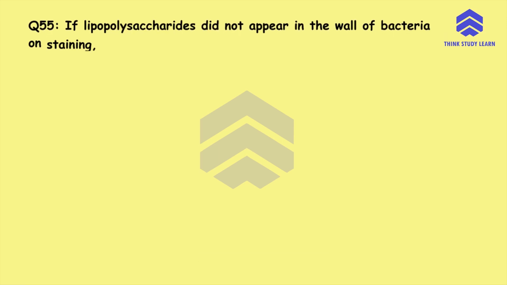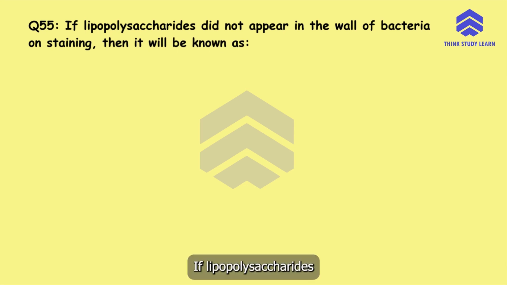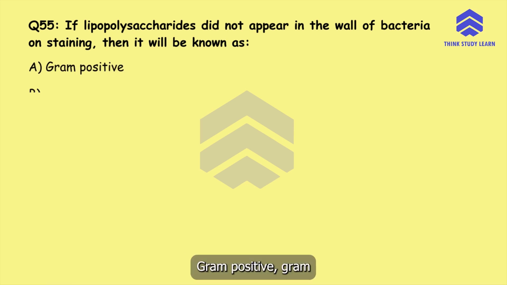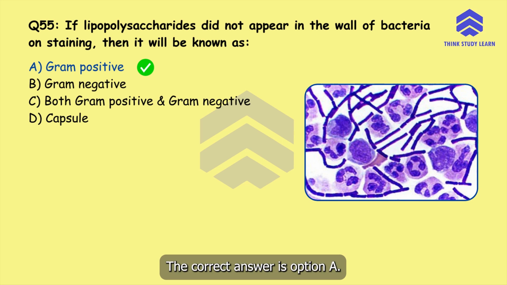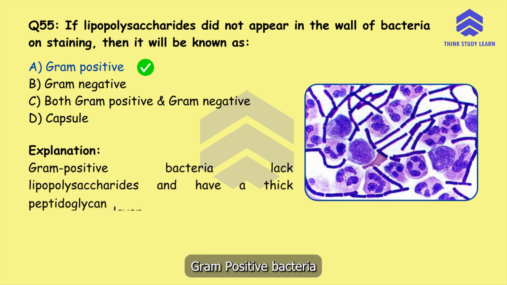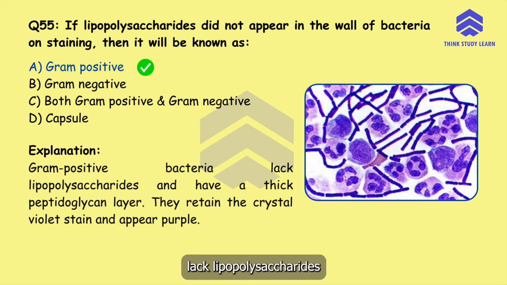Question number 55. If lipopolysaccharides did not appear in the wall of bacteria on staining, then it will be known as gram-positive, gram-negative, both gram-positive and negative, or capsule. The correct answer is option A. Gram-positive bacteria lack lipopolysaccharides and have a thick peptidoglycan layer. They retain the crystal violet stain and appear purple.